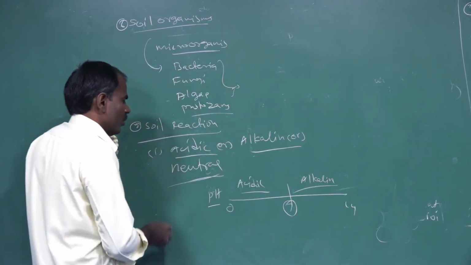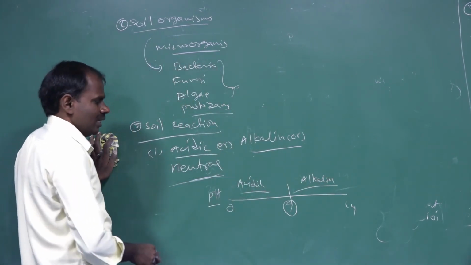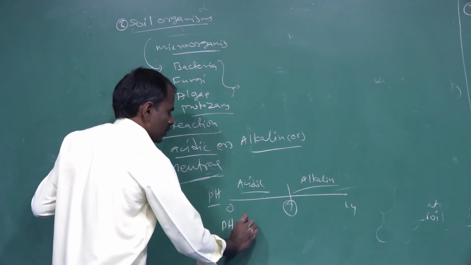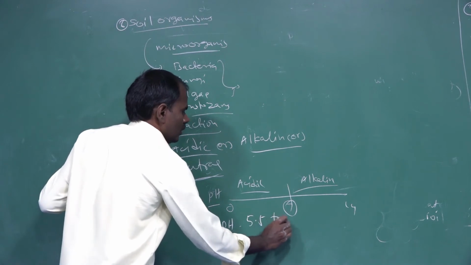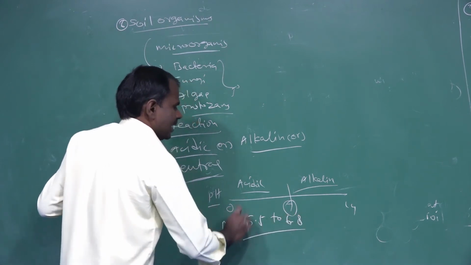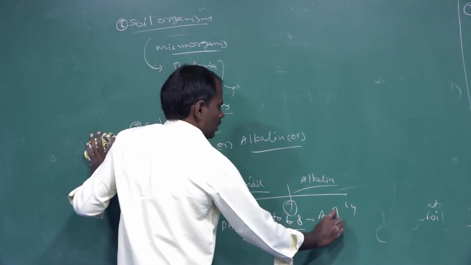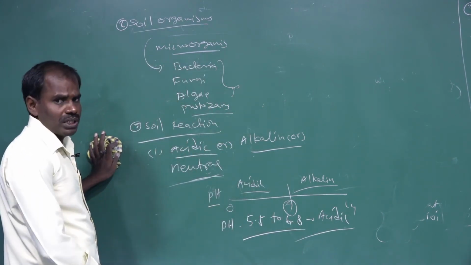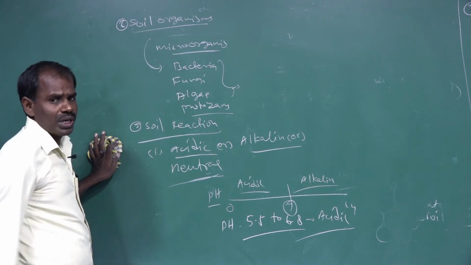Plants mostly grow well, with growth and productivity, when the pH range is 5.5 to 6.8, the acidic range. This acidic pH range is very useful for plant growth and productivity.